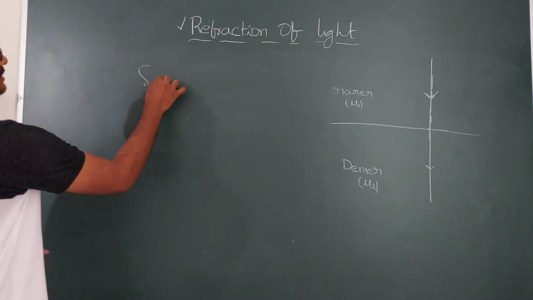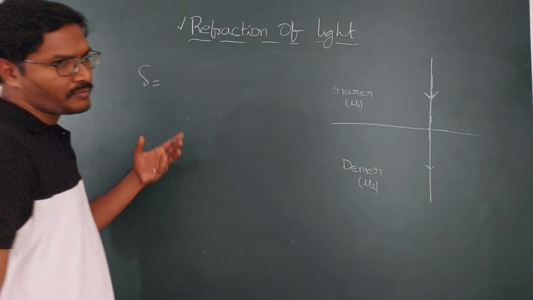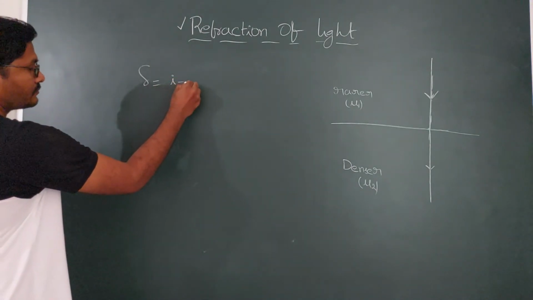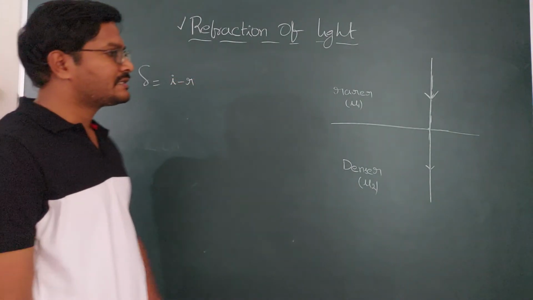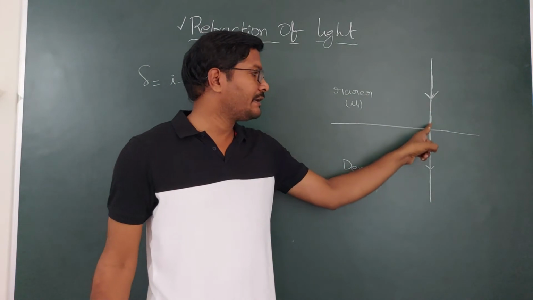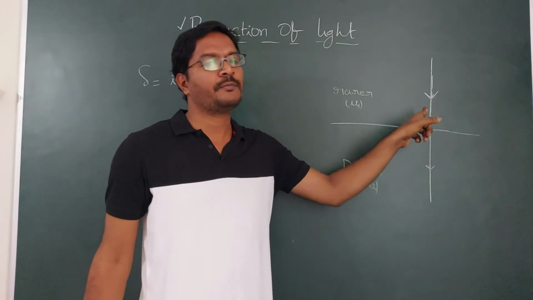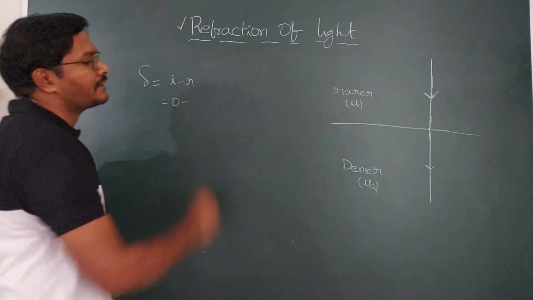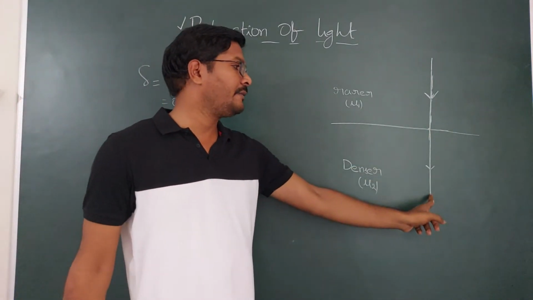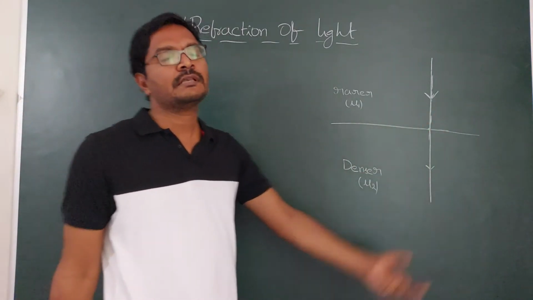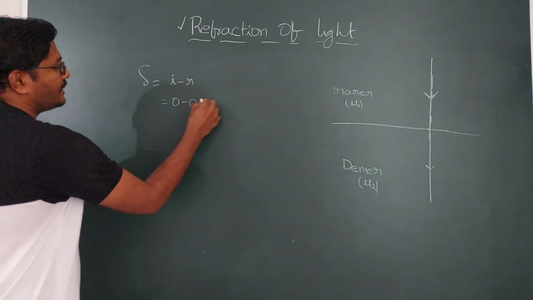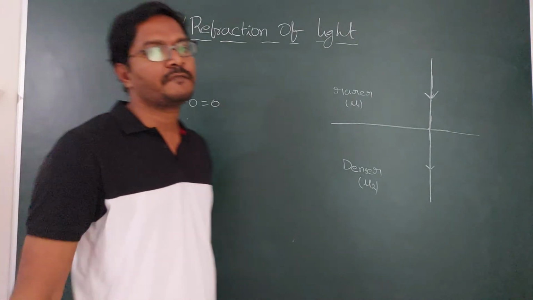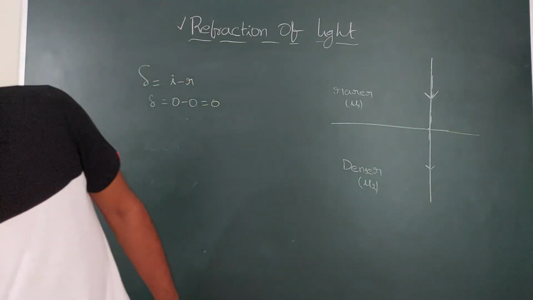Because the deviation angle, you can take r minus i or i minus r. If you take i minus r here, the angle of incidence is 0. The angle between the incident ray and the normal, that is the incident ray, that is the normal, is 0. And the refracting angle, this is the refracted ray, the angle between the refracted ray and the normal is also 0. 0 minus 0, you get the angle of deviation as 0. There is no deviation from the original direction.